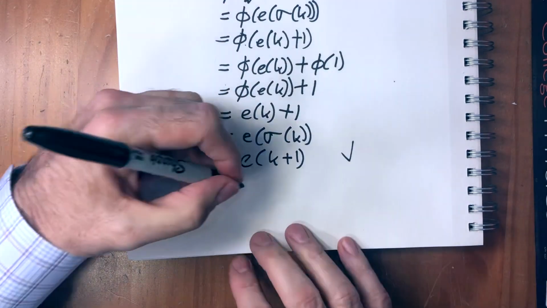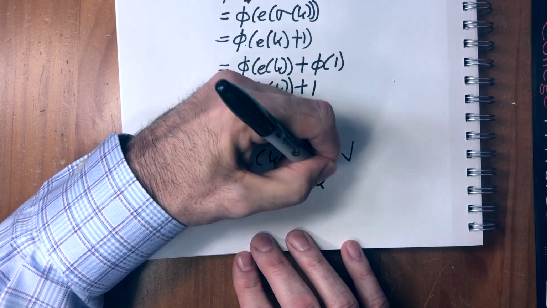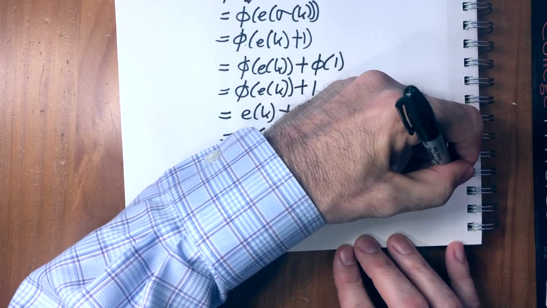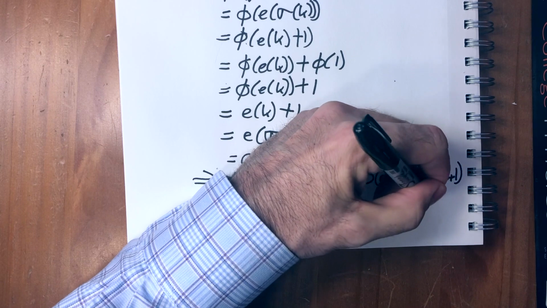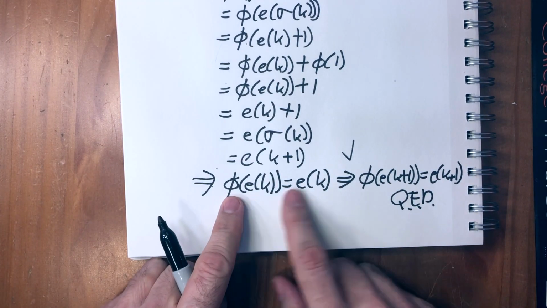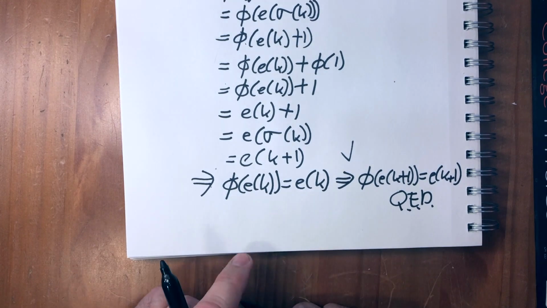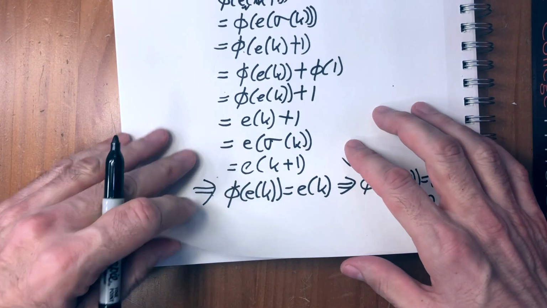So we started with this, therefore phi of e_k equals e_k implies that phi of e_(k+1) equals e_(k+1). Okay, right? So this demonstrates, that's the induction step. So this demonstrates that as far as natural numbers are concerned, phi of the number equals the number. Okay, so just continue with the integers.